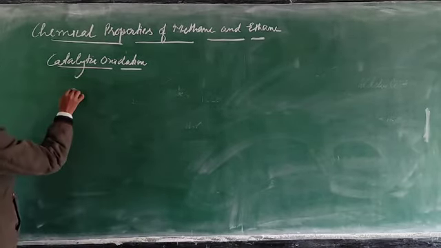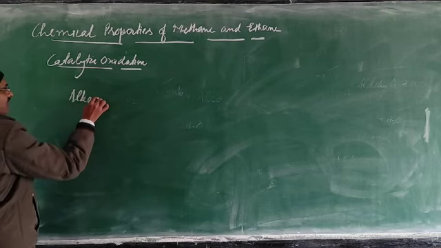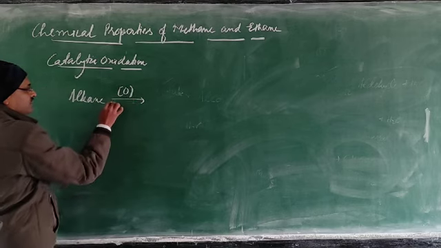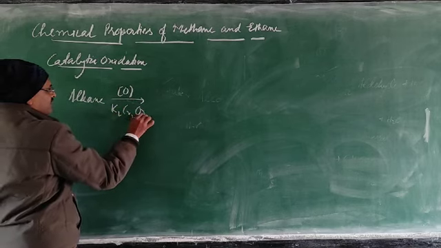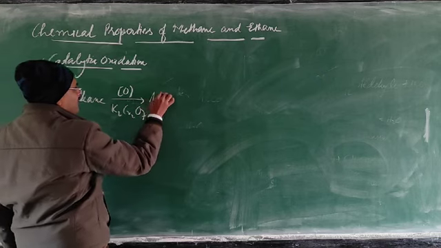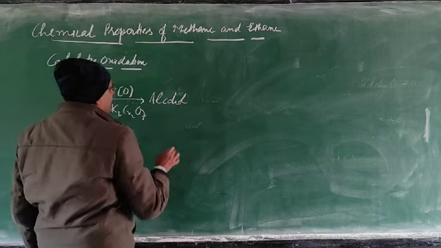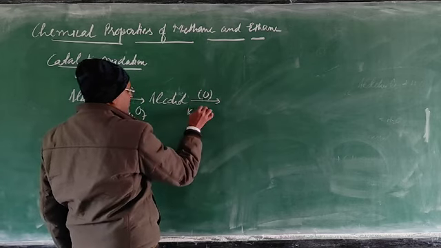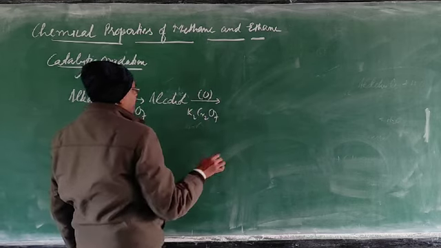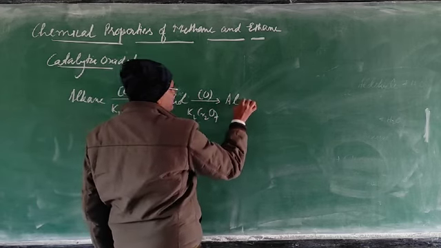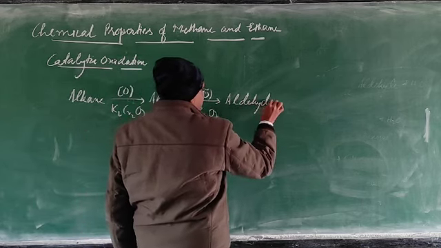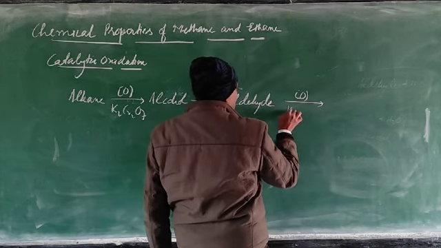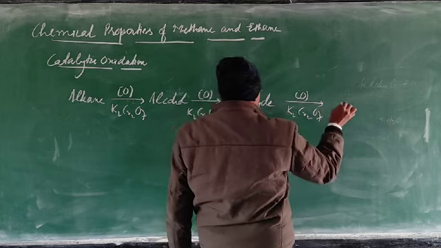So if you take alkane and it is oxidized with controlled and slow oxidation, that will give you alcohol. Then on further oxidation, this will give you aldehyde, and on further oxidation, acid.